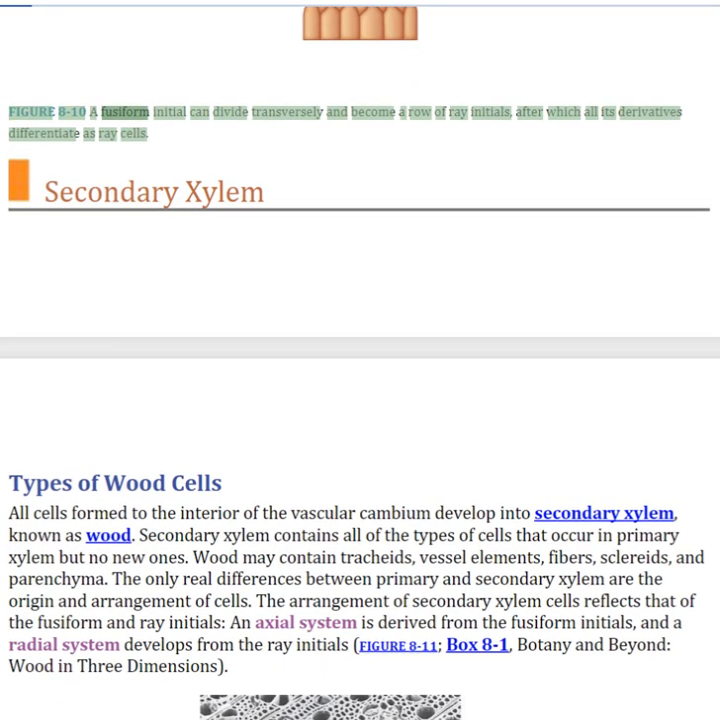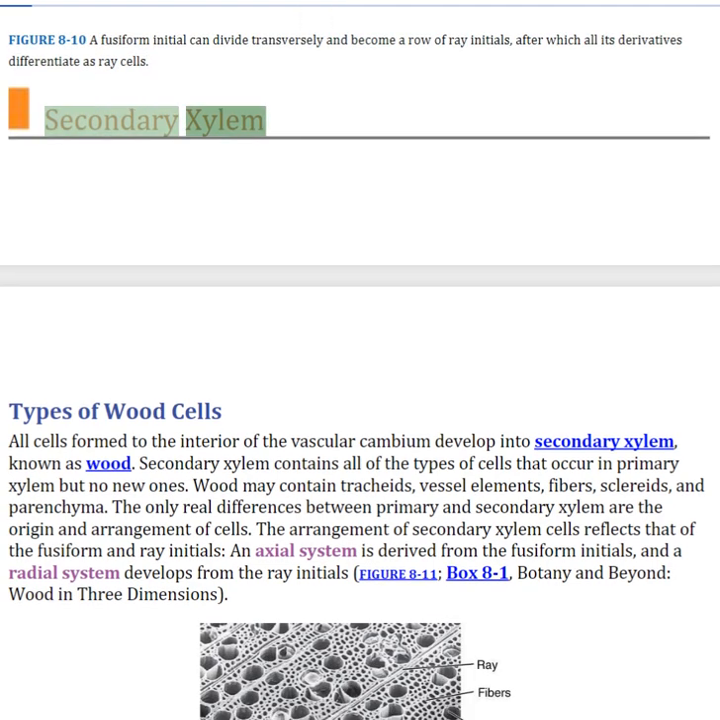Figure 8:10. A fusiform initial can divide transversely and become a row of ray initials, after which all its derivatives differentiate as ray cells. Secondary xylem.